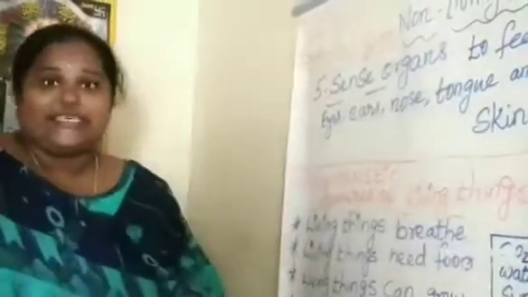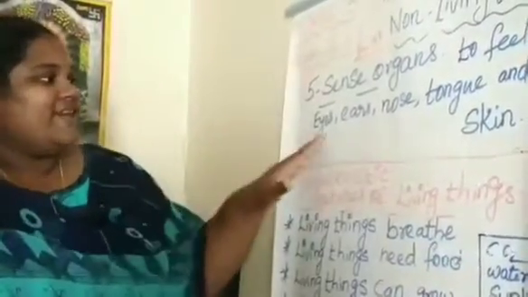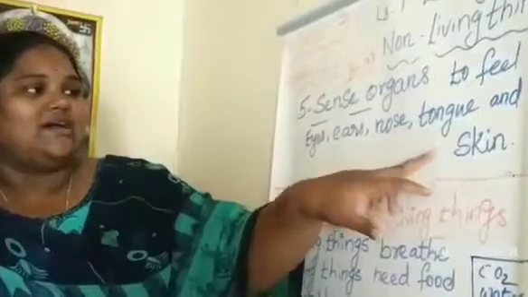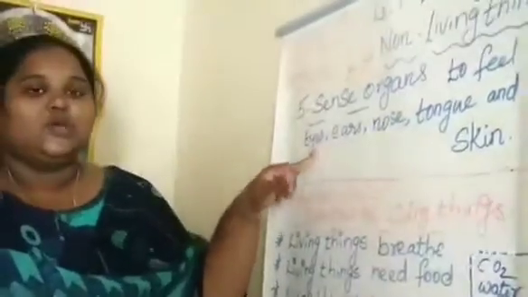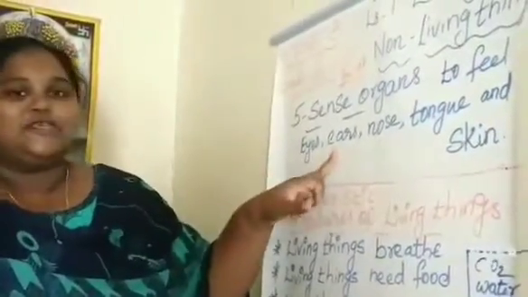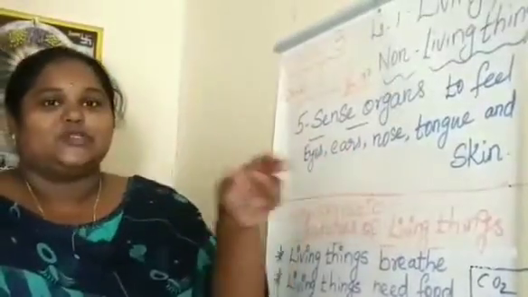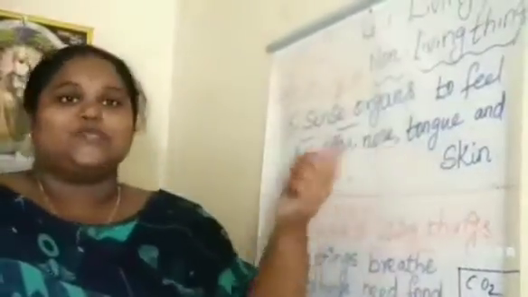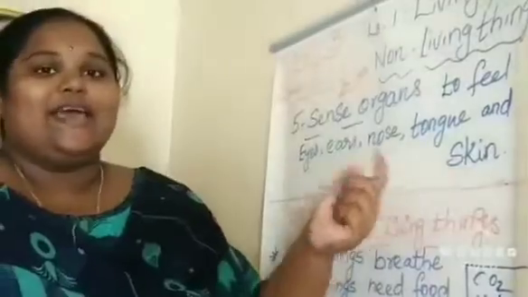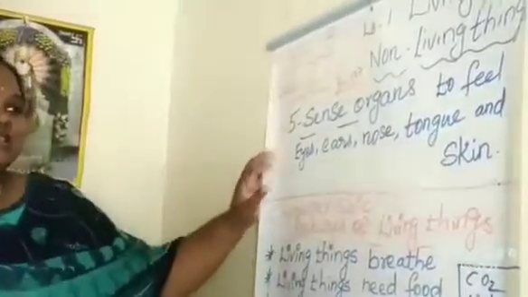We have 5 sense organs. Do you know that? One is eyes, one is ears, one is nose, tongue and skin. Eyes help us to see. Ears help us to hear. Nose helps us to smell. And tongue helps us to taste the things. And skin helps us to feel. So these are the sense organs we have.